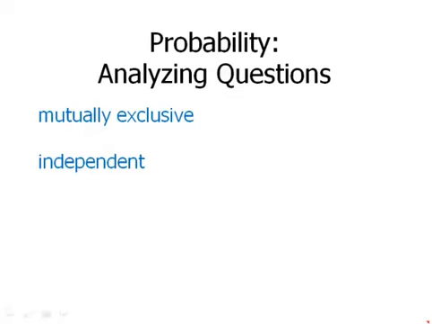Mutually exclusive means there is absolutely no way that these two things can appear at the same time. There is a 0% probability of them showing up side by side. These are often used for things of the same category. So for example, if I pull a single card from a deck, pulling a heart and pulling a spade are mutually exclusive, because if I pull only one card, obviously it can only be one suit.